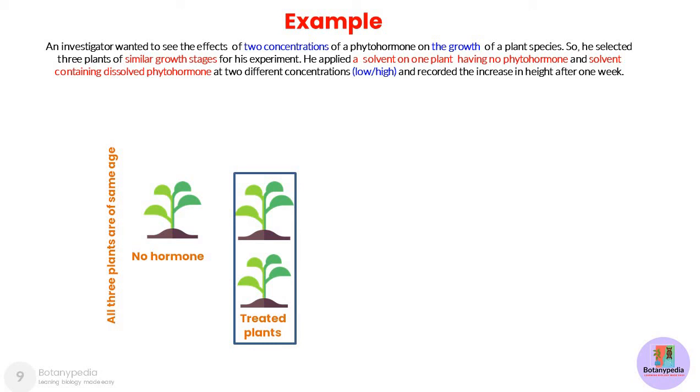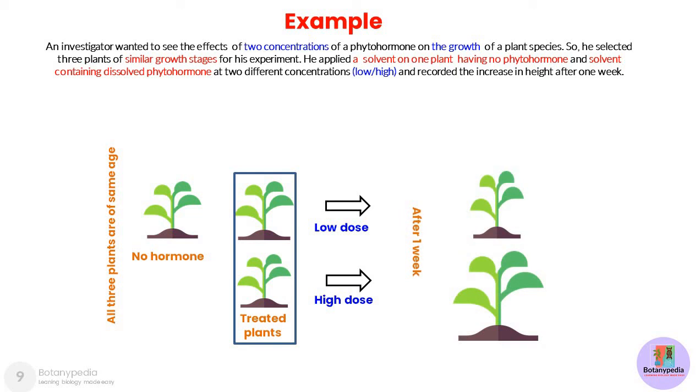And the other two are called treated plants because these plants were treated with the hormone. One was treated with the low concentration of the hormone and the other was treated with the high dose of the hormone. Subsequently, after 1 week, the response was recorded, and that was the change in the plant height.